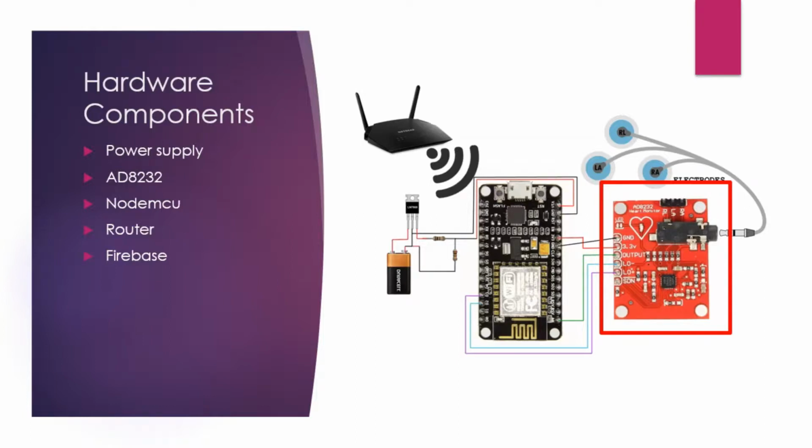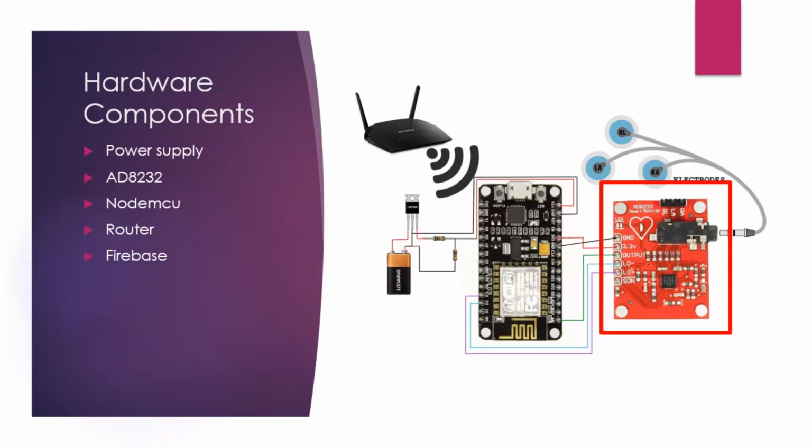If the electrodes are not connected to the body, then the outputs of LO plus and LO minus will not be simultaneously zero. So if both the inputs are zero, that means it is connected, and we can take the readings. If we do not look into this, then we might get wrong readings. So to avoid wrong readings, we first check the state of LO plus and LO minus, and after that we take the readings from the output.